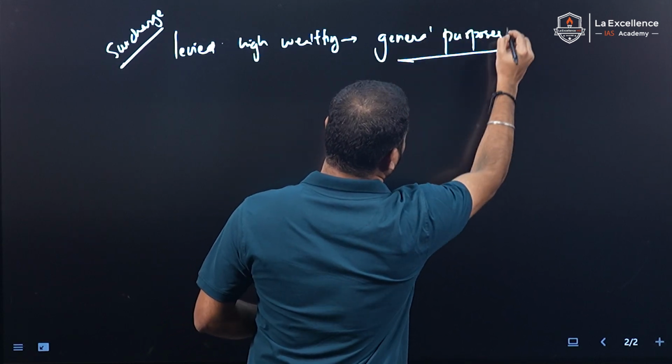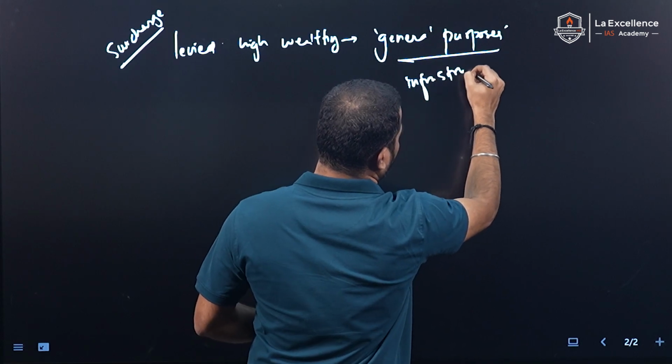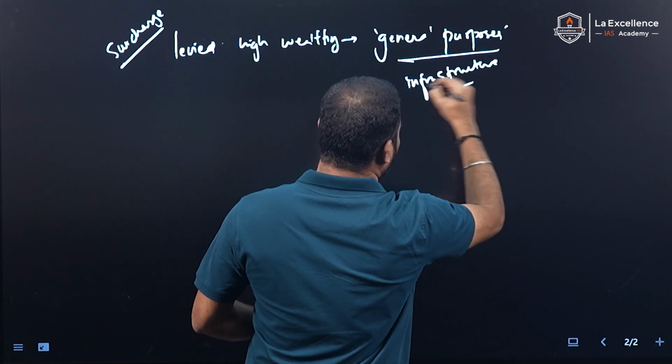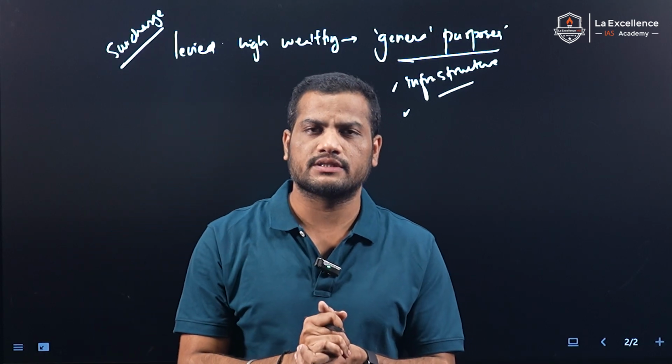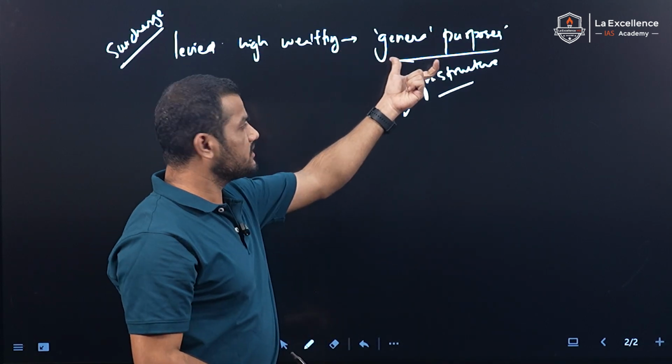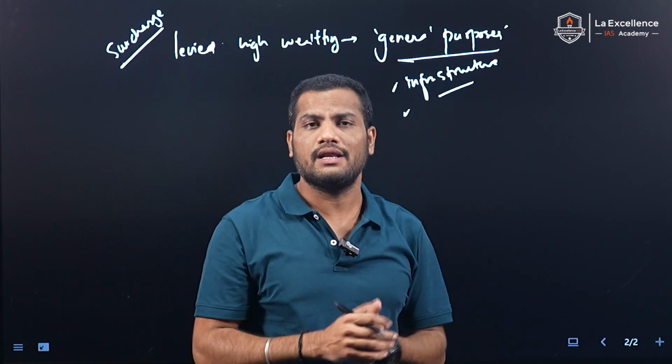What are general purposes? Like infrastructure, right? Or funding for any projects, developmental projects. So such are general purposes. For such general purposes, we collect surcharges in addition to normal taxes.